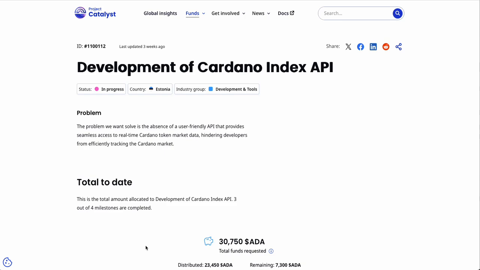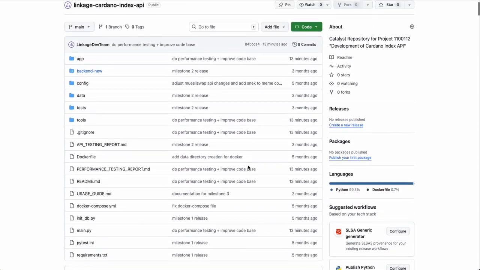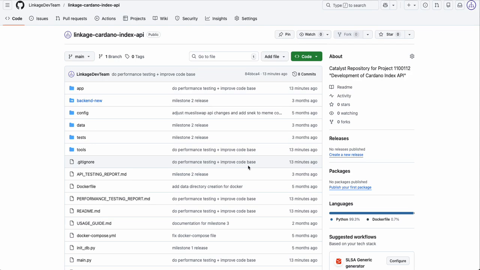and that's why we also included Linkage Finance in our Index API. We've developed it throughout different milestones. So in the start, we started with normal funds, we then extended with Linkage, we did user testing, we did performance testing, and so on, and we've now wrapped all of this together into a publicly available repository, and yes, we are very proud of it, and we are also happy to say that it is working.